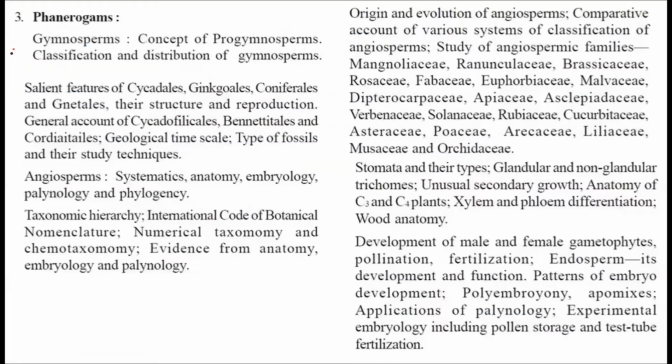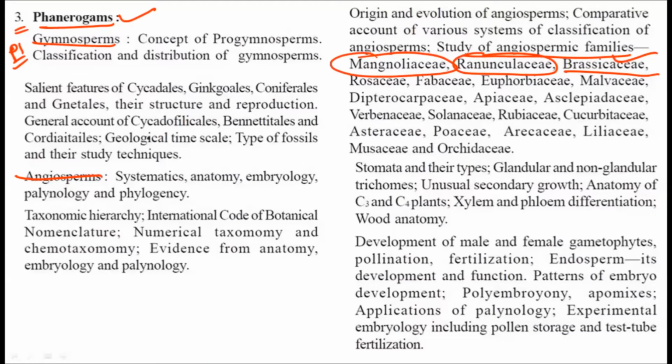Okay, so we are dealing with paper 1 and chapter number 3, that is the phanerogams, under which you have to study the gymnosperms as well as the angiosperms, and we are here at the study of the angiospermic family, that is the Brassicaceae. We have completed the Magnoliaceae, then the Ranunculaceae. Now we will go for the Brassicaceae family.